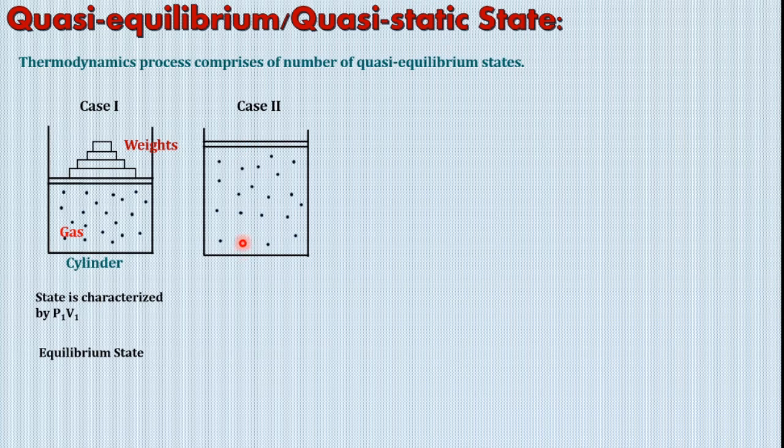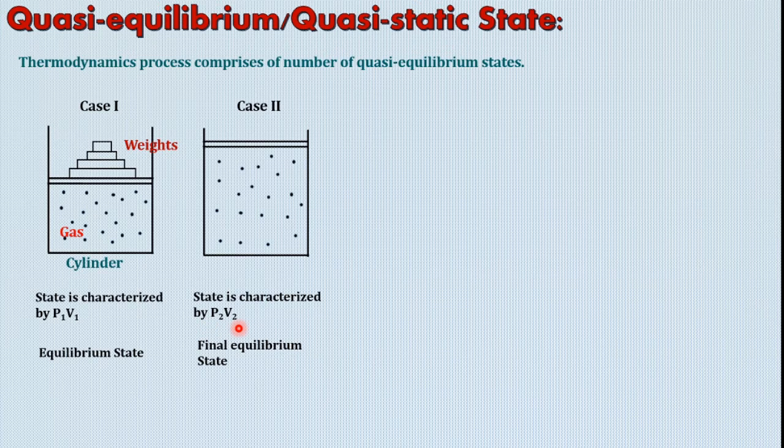Gas will exert more pressure than earlier, and therefore after some time it will get balanced with the atmospheric pressure, and this piston will come to an equilibrium state. Okay, further it will not move, and therefore let us now consider this as one more equilibrium state, and let us call it the final equilibrium state, and this state is characterized by pressure P2 and volume V2.